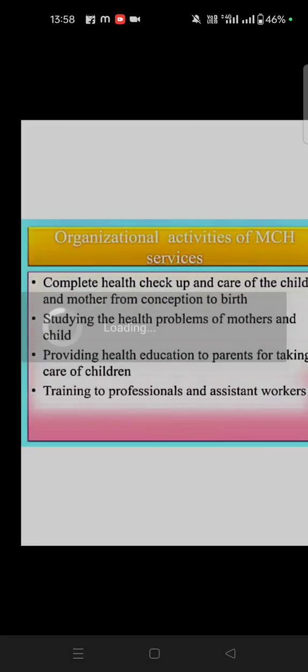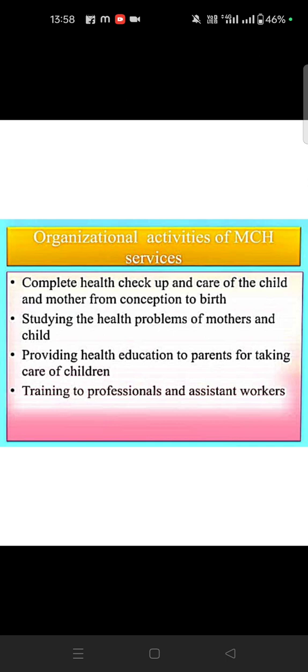Okay. Then the organization, activities and services: a complete health checkup and care for the child and mother from conception up to the birth. From the start of conception, we should follow health checkups. Okay. If there is any health problem related to mothers, we can study and analyze it. We give the care. Okay. Provide education to the mother and child regarding health. Okay, training professionals and assistant workers can help. Okay, so rural health nurses and others can help. So first we can give direct care, managerial functions, and educational functions.